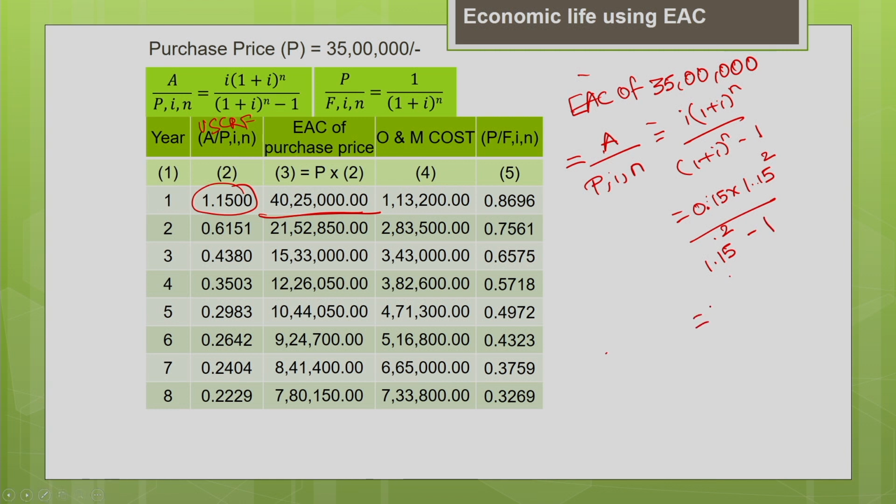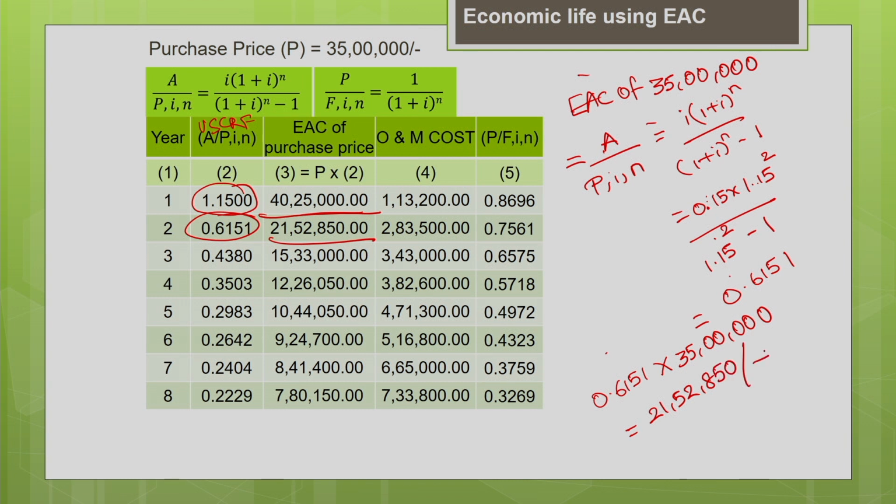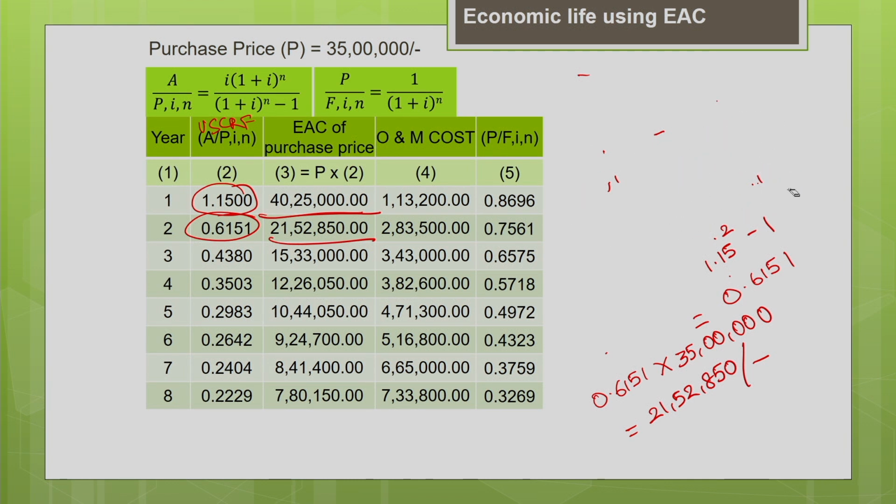This gives me the capital recovery factor 0.6151. You can also make use of the standard tables which are available, or you can calculate it. You multiply this 0.6151 with the purchase price of the machine, 35 lakh. That will give you the equivalent annual cost as 21 lakh 52,850. This is the equivalent annual cost of the purchase price for year 2. For one more year we will calculate so that you will understand better.